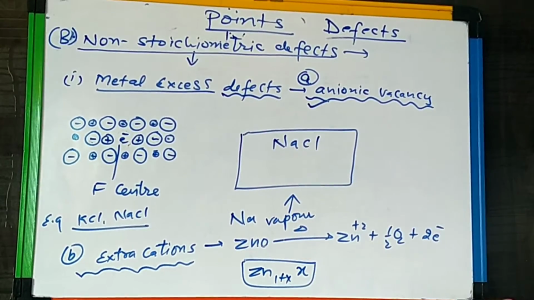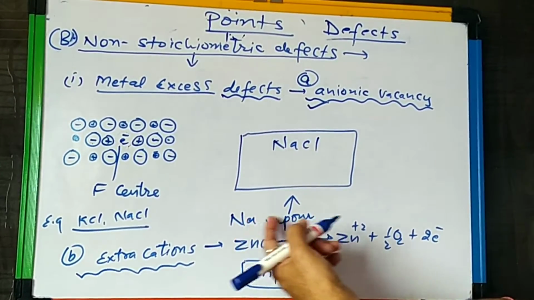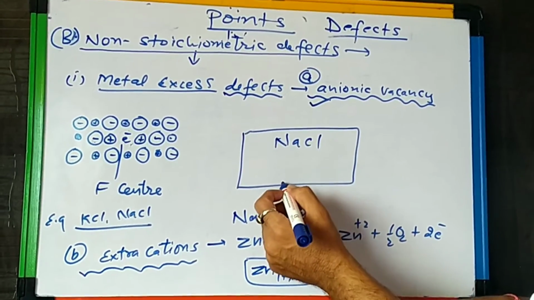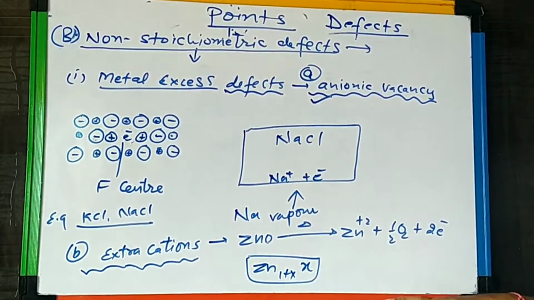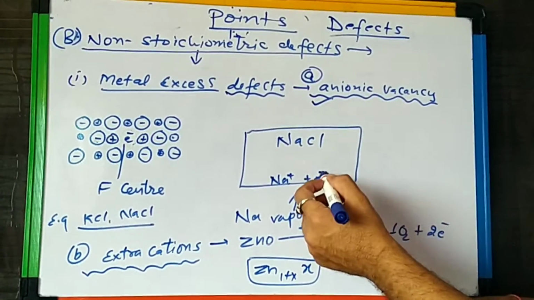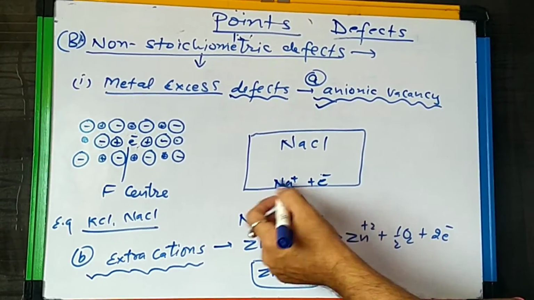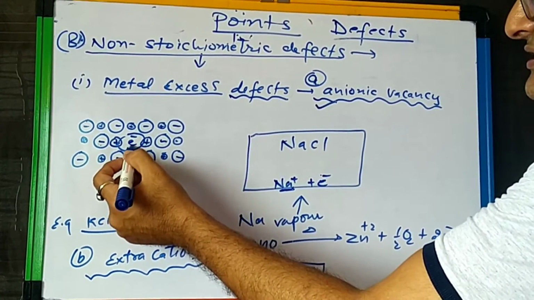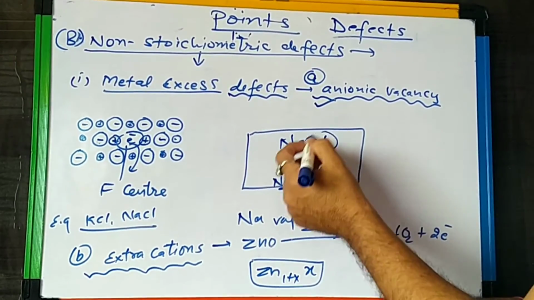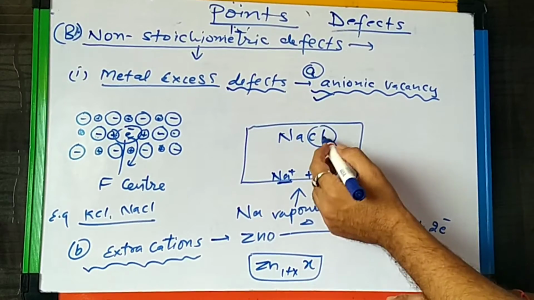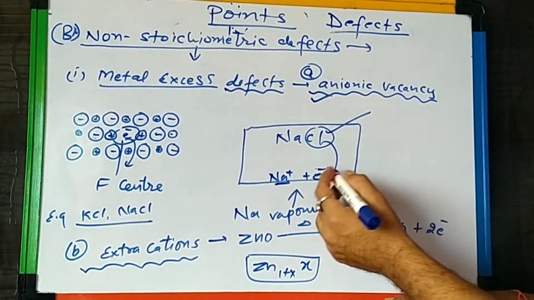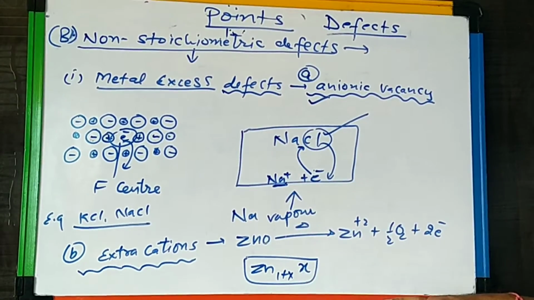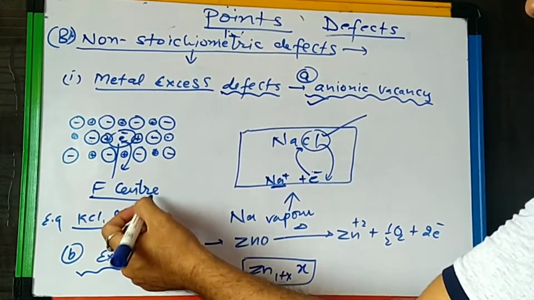Now the sodium vapors form sodium ions, releasing electrons. These sodium ions attract the anions from the crystal lattice and they diffuse out, and at the place from where the anions have moved out, electrons take their position, right?